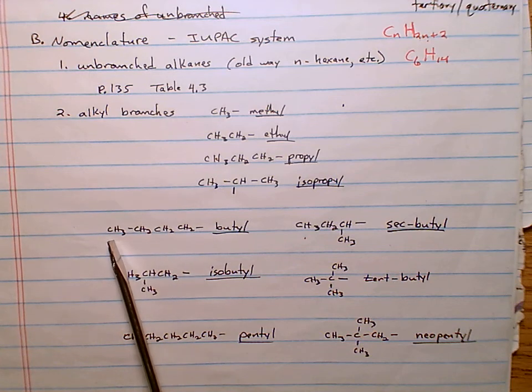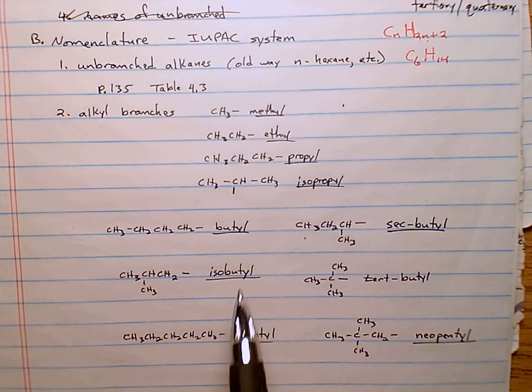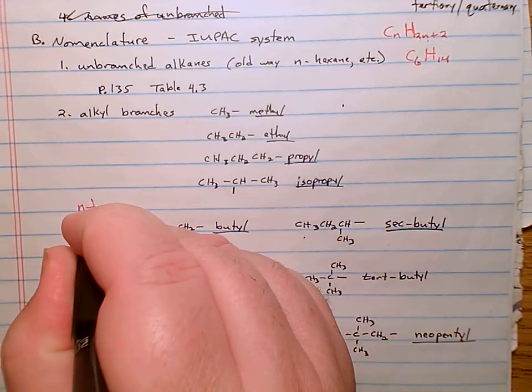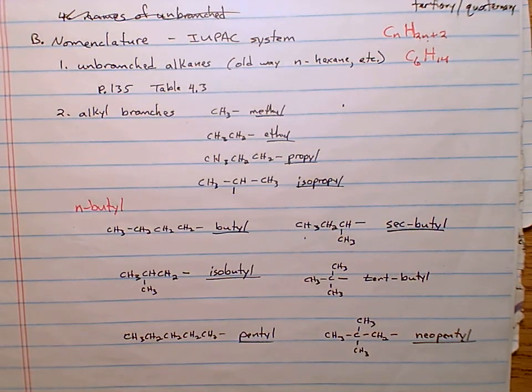Note that we've got butyl groups here. And by the way, the old school for naming this group would be not just a butyl, that would be called an N-butyl group, where N stands for normal butyl. You don't see that much anymore. Rarely are you going to see N-butyl, but we still do see it.